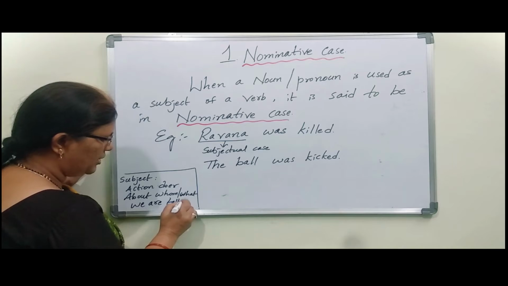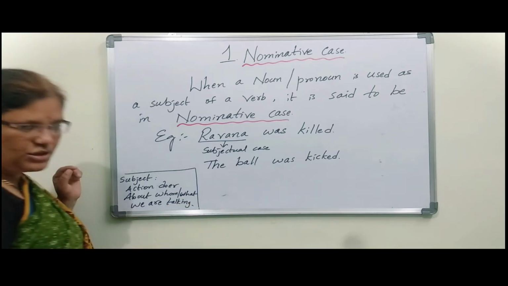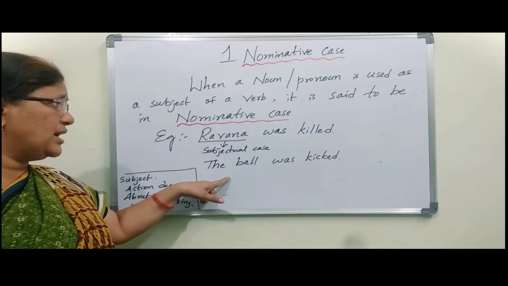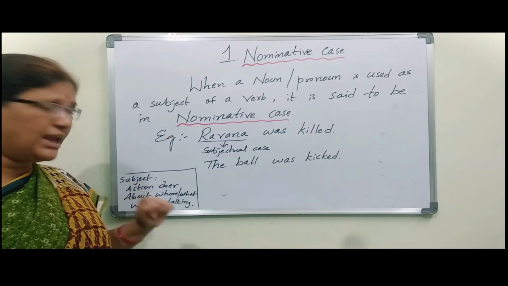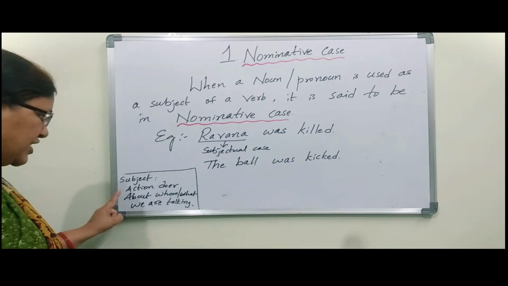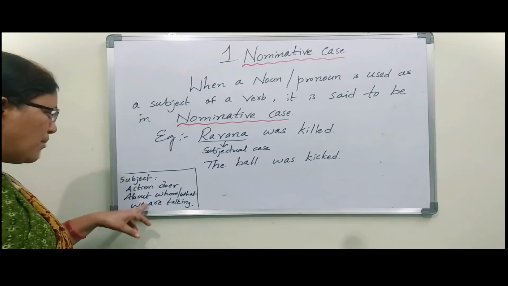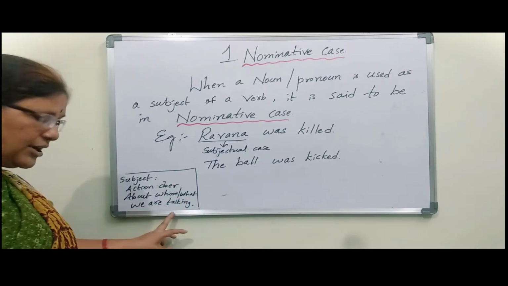If you want, you can note it. So first we have to understand what is subject, then only we can understand this nominative case. Subject means who is doing that action, or about whom or what we are talking.